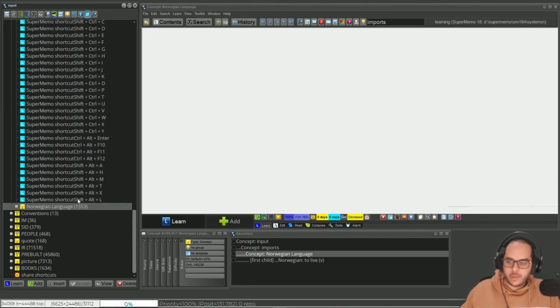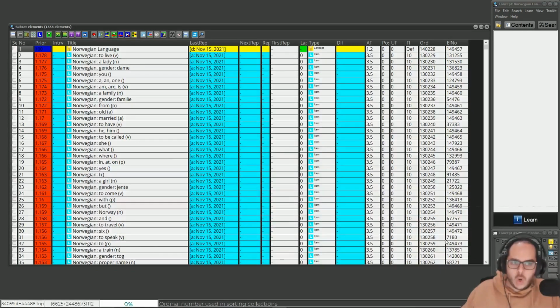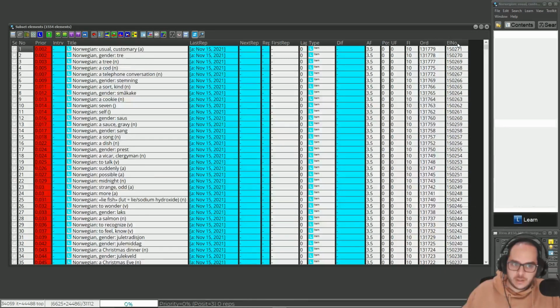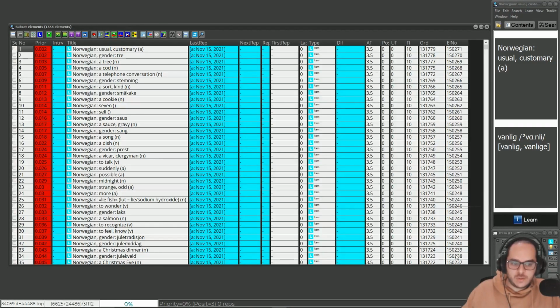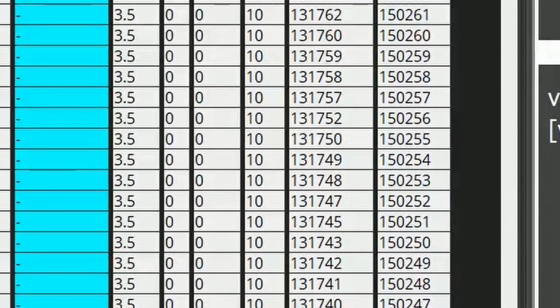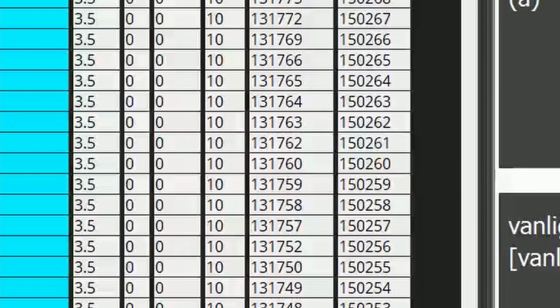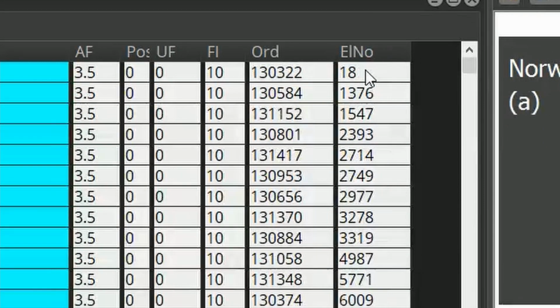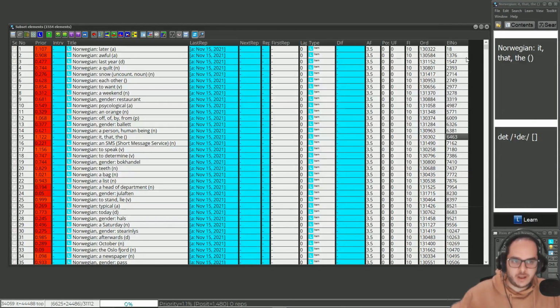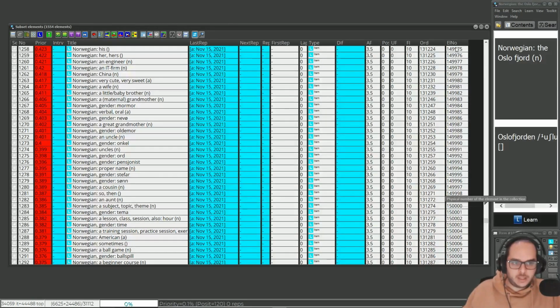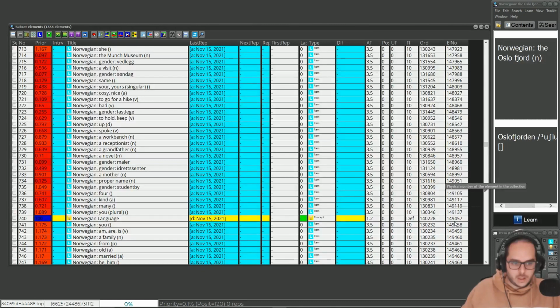I open this in the browser. And look, the element numbers. Now I sort. That is what I was expecting. Those are created new. I had 140 something thousand. This is greater, so those are created new. But if I sort again to get the lowest, look at that, 18, 1,000 something. For whatever reason, SuperMemo is reusing vacant element numbers from items that I deleted. And here you can tell it's all consecutive numbers, I think up to here.